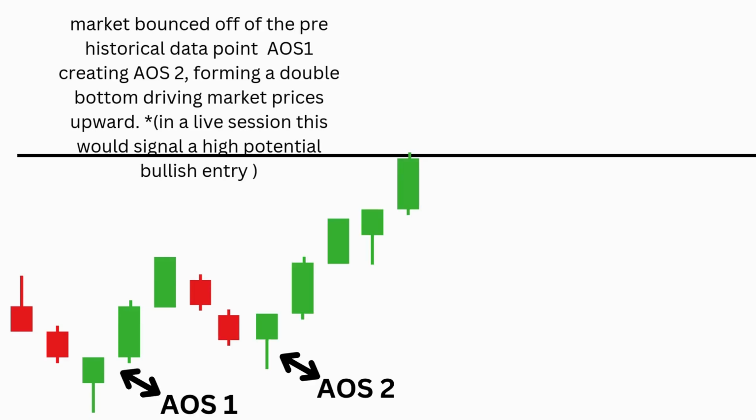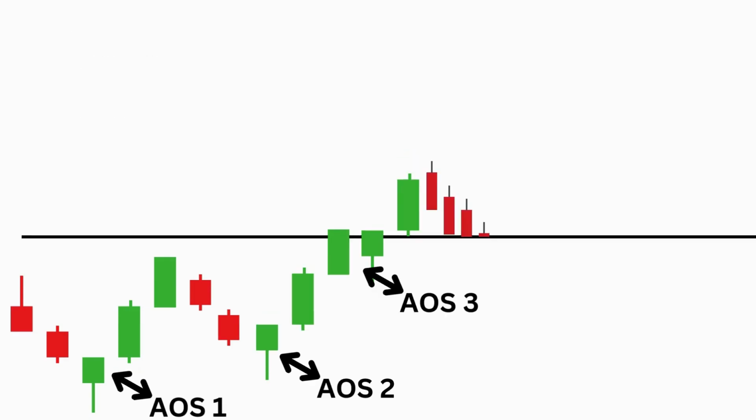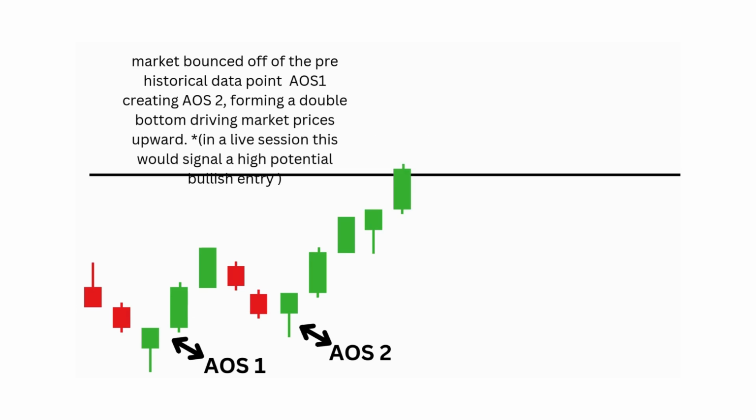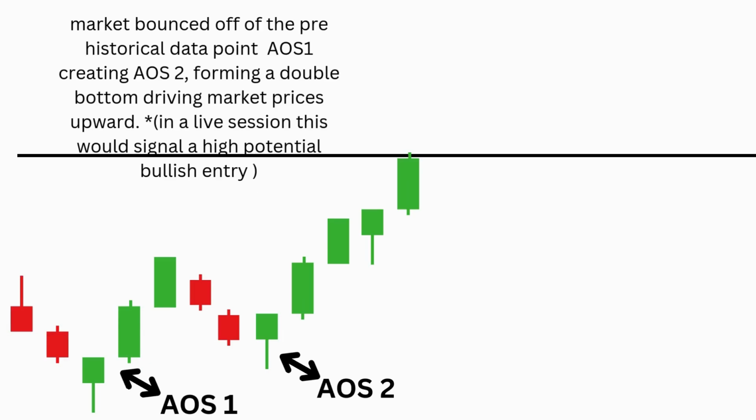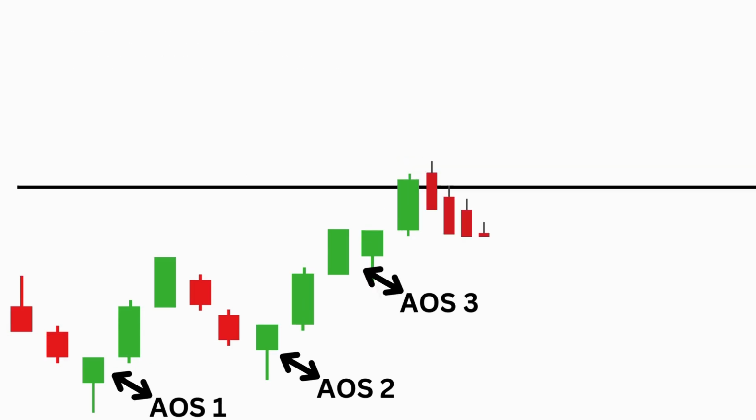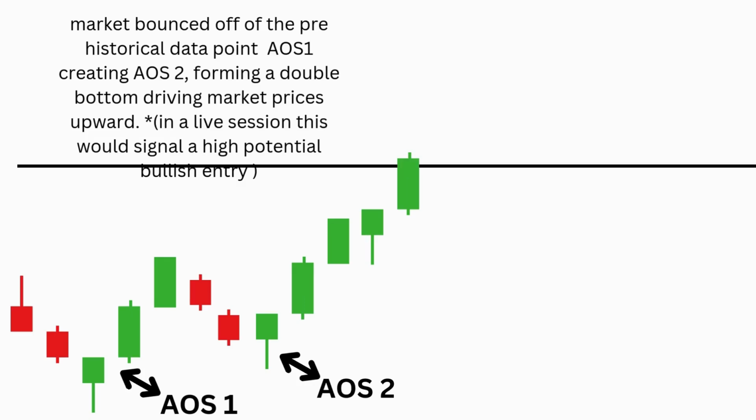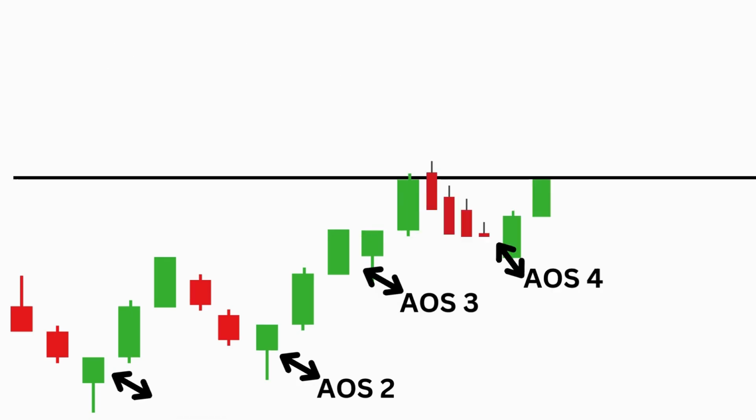AOS, abbreviated for Area of Support, is a price level where the market has historically found buying interest, preventing the price from falling further. It acts as a floor, causing buyers' momentum to gain market faith. These areas of support can be considered high potential turnaround points.